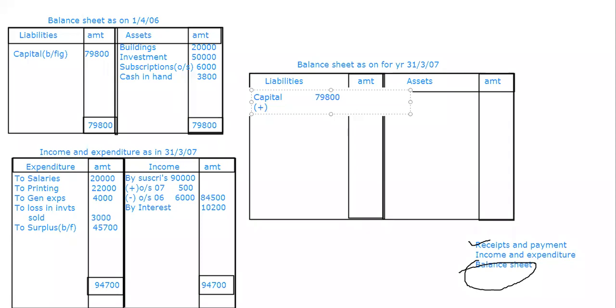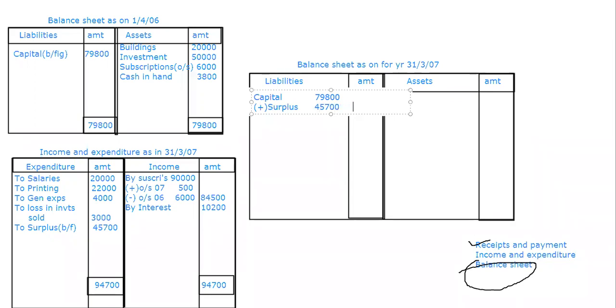Profit. And here we call it surplus. Correct? 45,700.